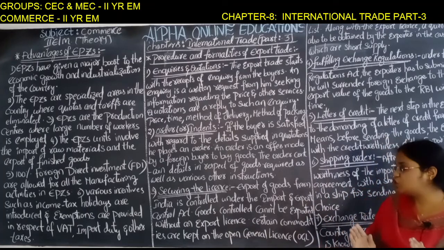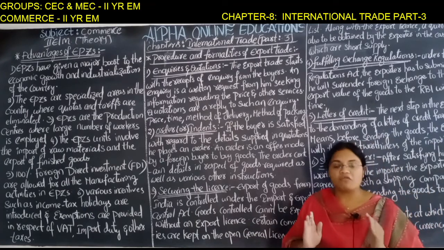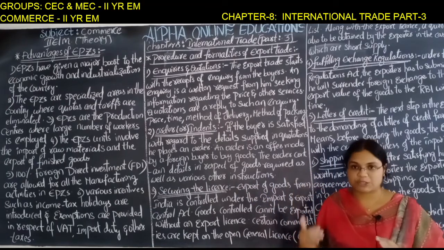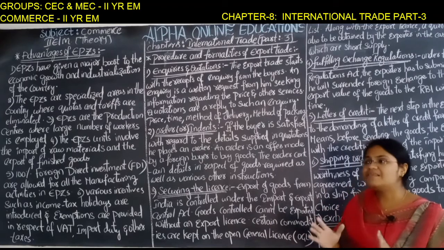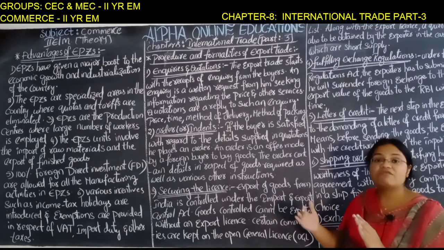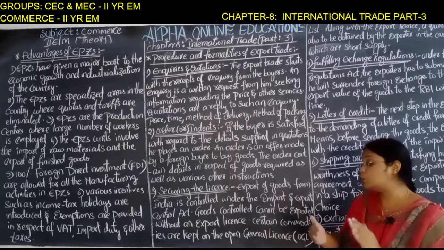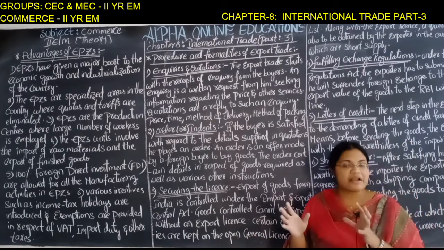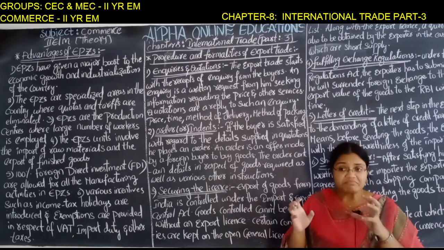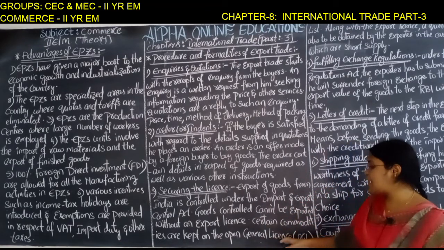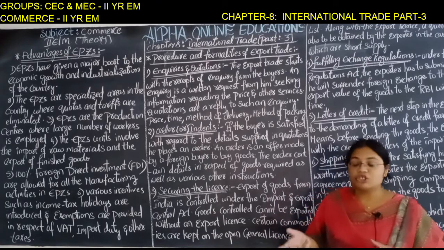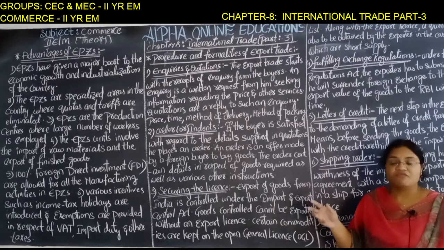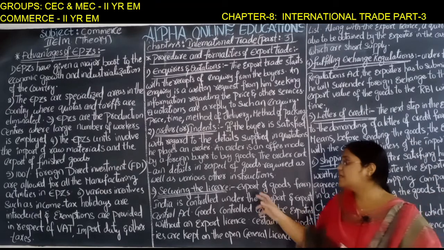So the goods which are under the control of this Act can't be exported outside the country without the export license. Okay, but there are certain goods which are free from this type of license. Those goods are generally known as open general license goods. So there is a certain list of goods that are free from these license formalities. The other goods which are in very short supply in our country, for those we require a license.